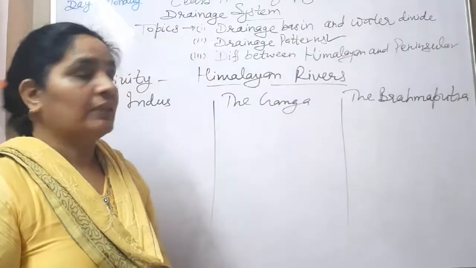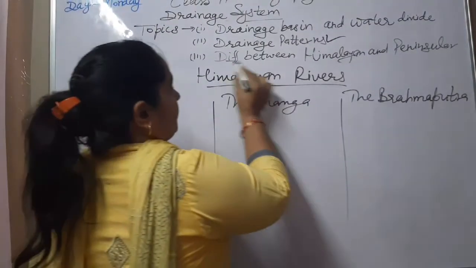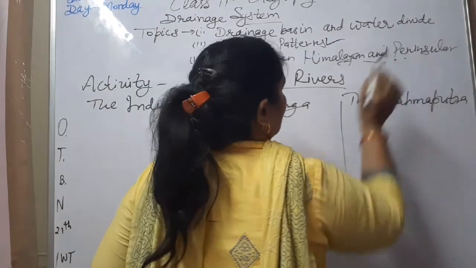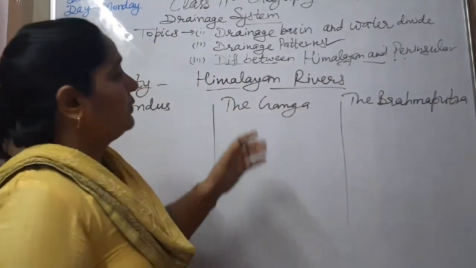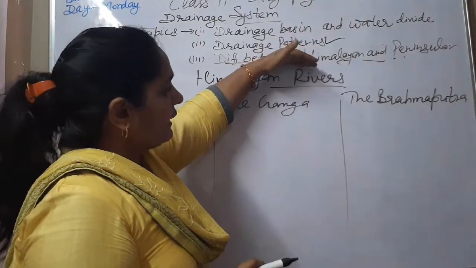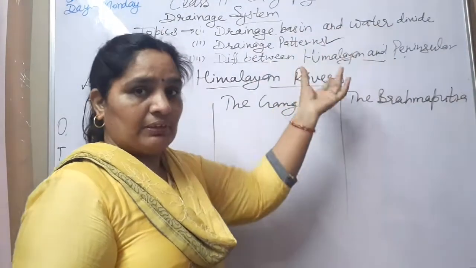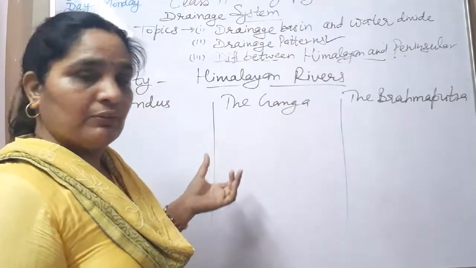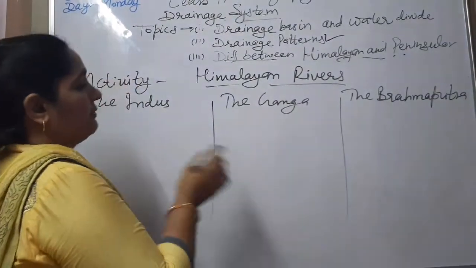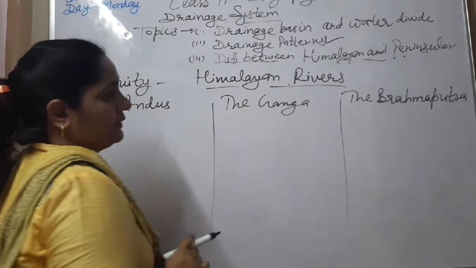So now come to the next topic, difference between Himalayan and peninsular rivers. Firstly we will discuss the Himalayan rivers and peninsular rivers separately, then easily we will define the differences between both types of rivers. So, Himalayan rivers.